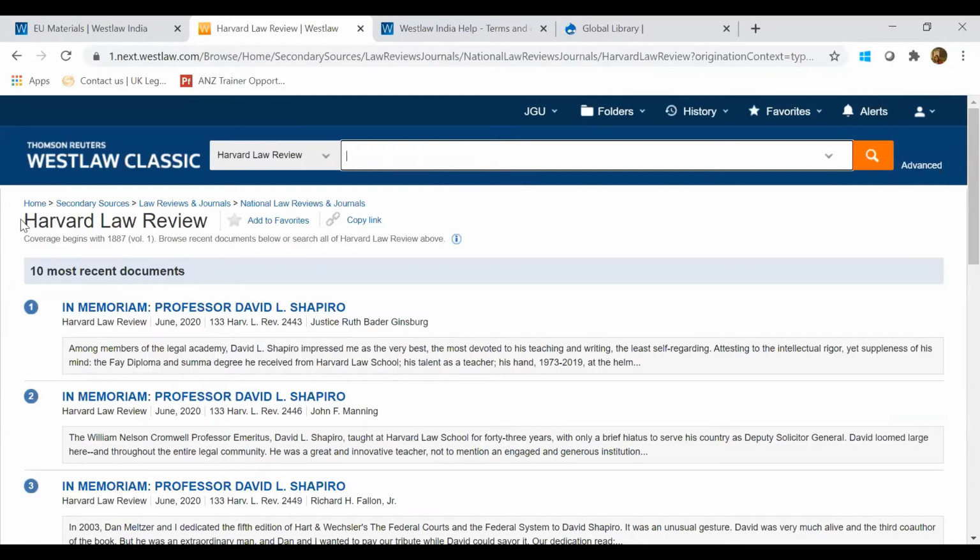Whenever any particular database opens up, it will help you identify the coverage of that database. For this Harvard Law Review, the coverage begins from 1887. You can find that across all the databases available. For any law reporter or any particular journal, if you want to see what the coverage is, you can find that out whenever you open that particular database.